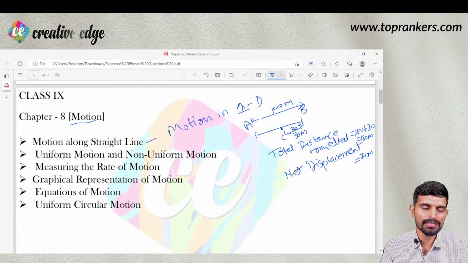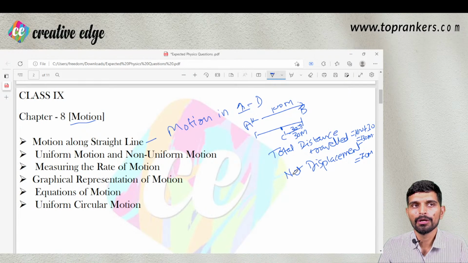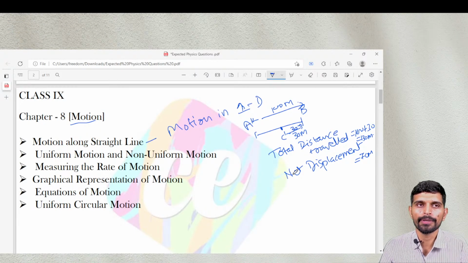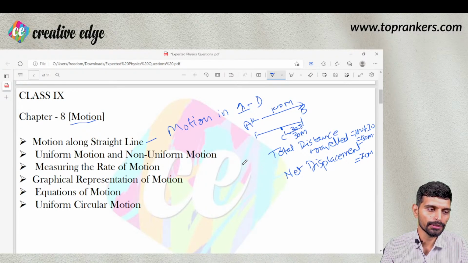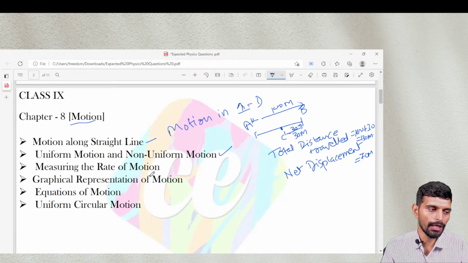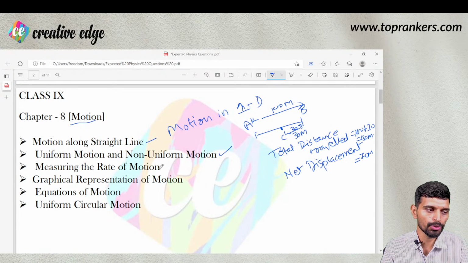So these are the basic concepts of uniform and non-uniform motion, and the question can be based on the graphs. You will be given certain graphs, and you need to determine which of the following is the correct representation of uniform motion for displacement time graph, for velocity time graph, right? So these are the things that could be there in uniform and non-uniform motion.